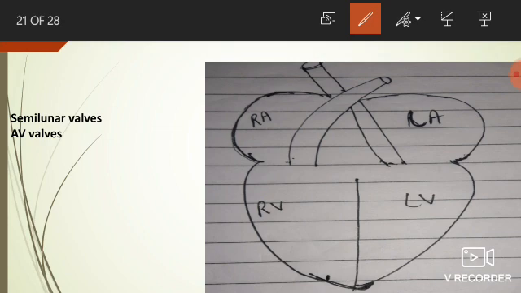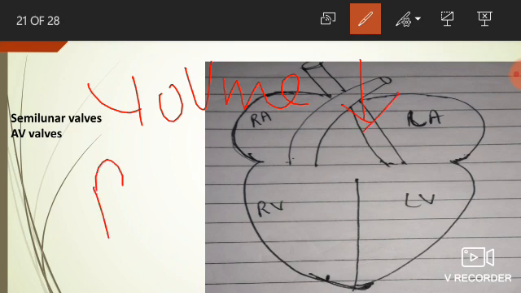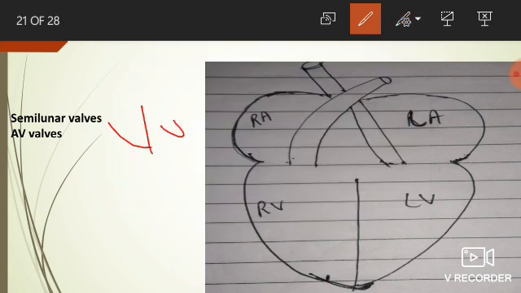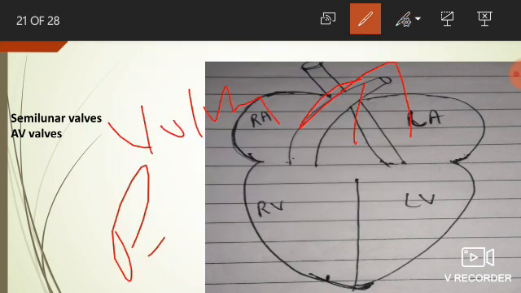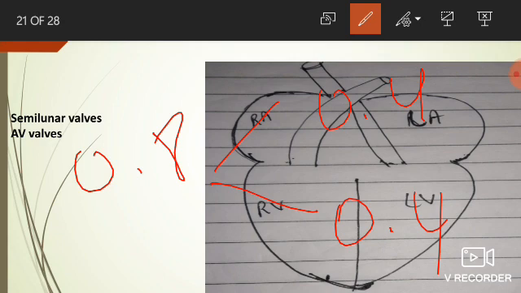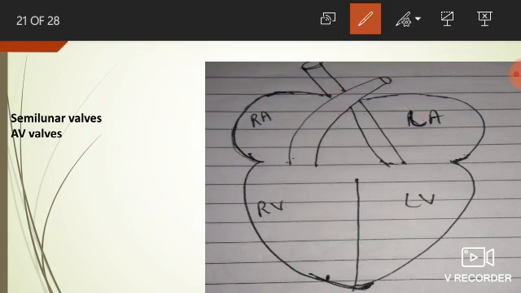In the cardiac cycle, systole means contraction, diastole means relaxation. In contraction, volume always decreases and pressure always increases. In relaxation, volume always increases, pressure always decreases. The cardiac cycle is of 0.8 second, systole time period is of 0.4 second, diastole time period is of 0.4 second. I hope you all get this.